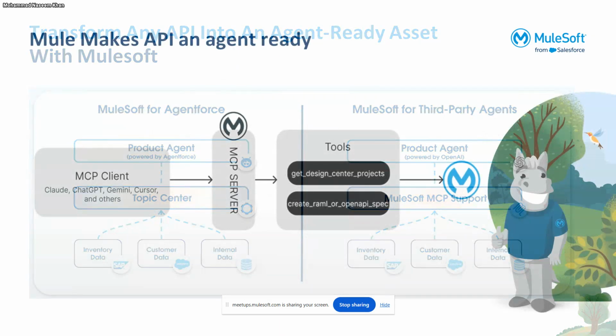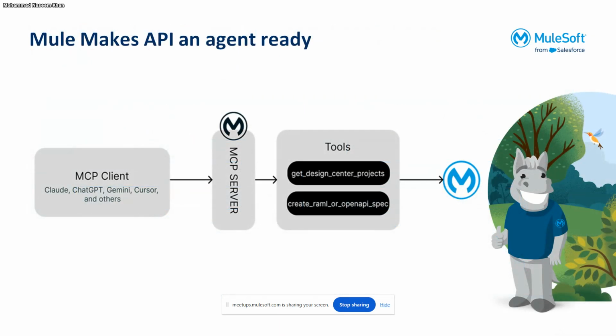Yeah. So this is the architecture I just created for showcasing creating an API specification by just providing the input in an LLM. On the left-hand side, I have used Cursor, you can say multiple MCP clients, and in the middle we have this MCP server, through which I have designed this code and exposed it as an MCP server.